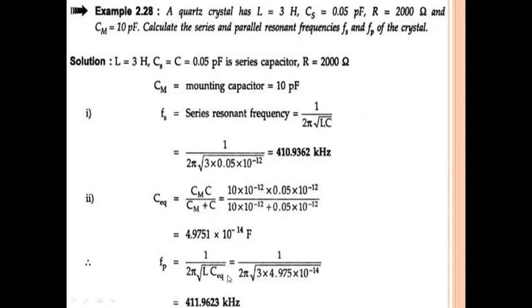Substitute this value in this equation. Then Fp is equal to 411.9 kilohertz. This is the parallel resonant frequency, and this is the series resonant frequency. For the series resonant frequency, the formula is 1 by 2 pi root LC. For the parallel resonant frequency, the formula is 1 by 2 pi root L into C equivalent. For the crystal oscillator, C equivalent is Cm into C by Cm plus C. Just remember the formula to do all the problems.